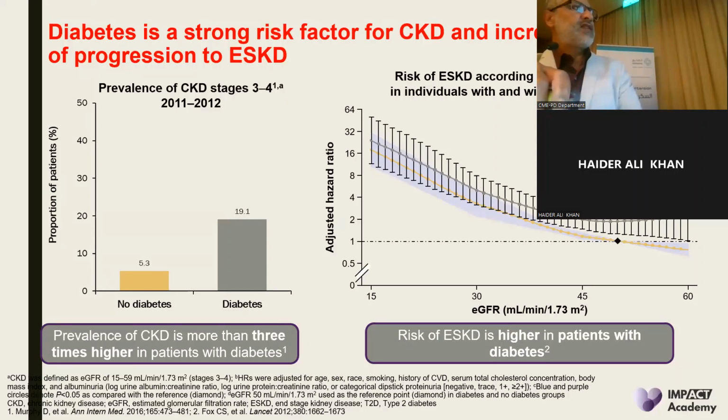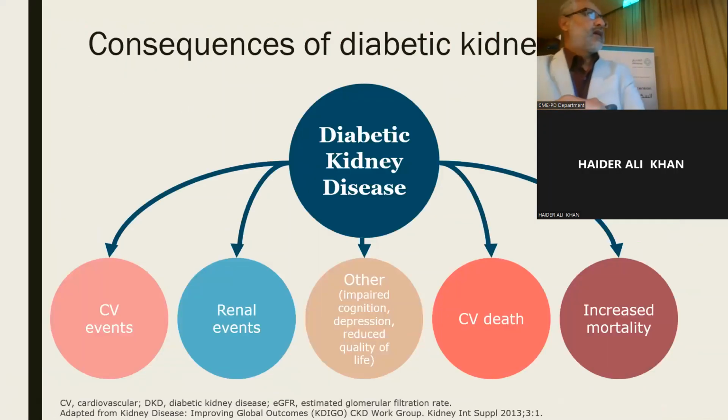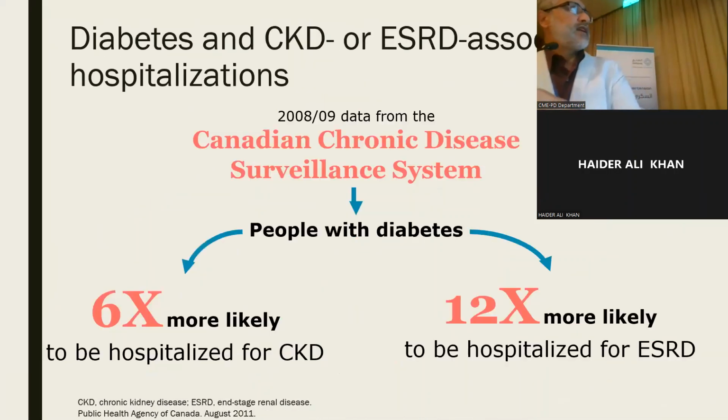Moreover, the risk of end-stage renal disease in patients with diabetes is much higher compared to the non-diabetic population. Diabetic kidney disease is always associated with higher cardiovascular events and a higher rate of renal events with progression of kidney disease, which is reflected in the patient's lifestyle and cognitive functions, increased risk of cardiovascular death, and increased all-cause mortality.